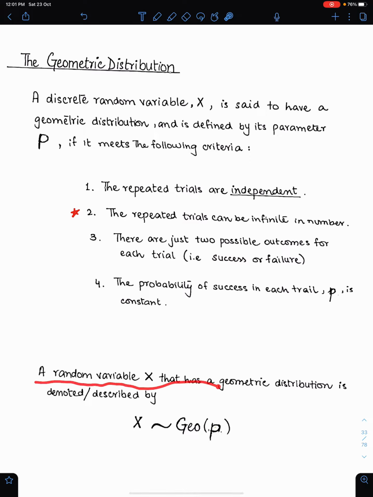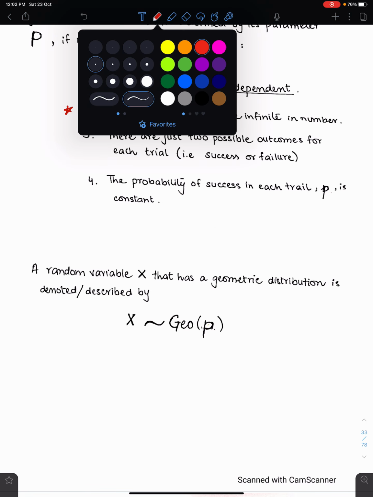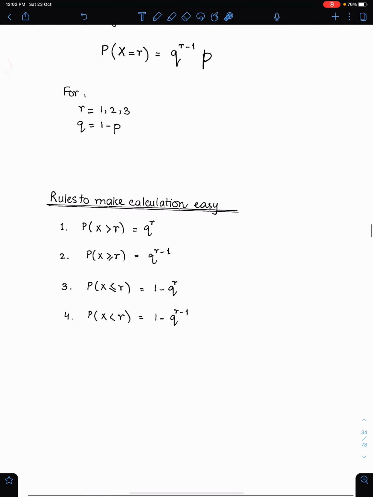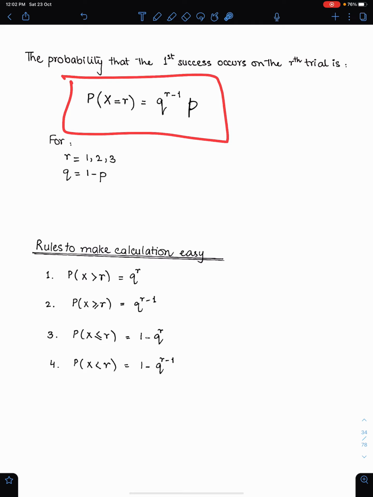A random variable X that has a geometric distribution is described by this. You can read this as X follows geometric with probability of success p. This is the parameter of the distribution. This is the way to write the distribution or describe the distribution. And this is the formula of the geometric distribution. q power r minus 1 and p power 1.